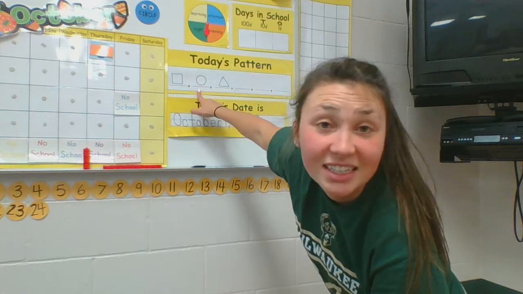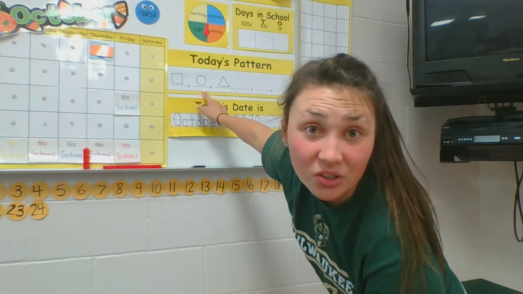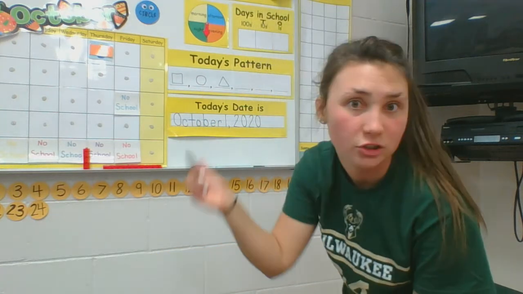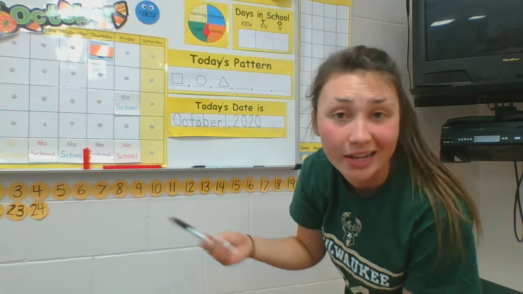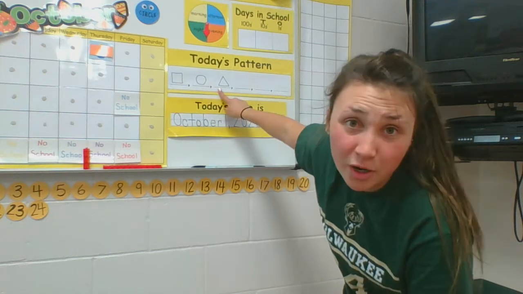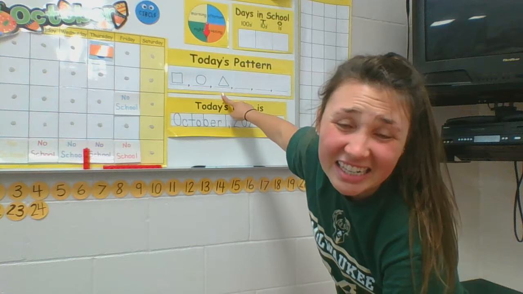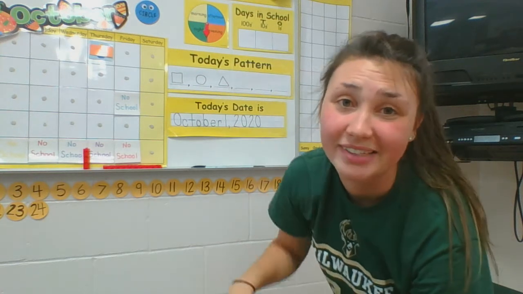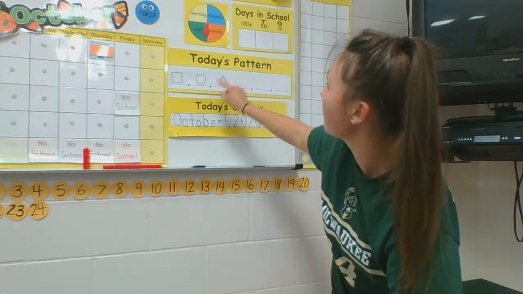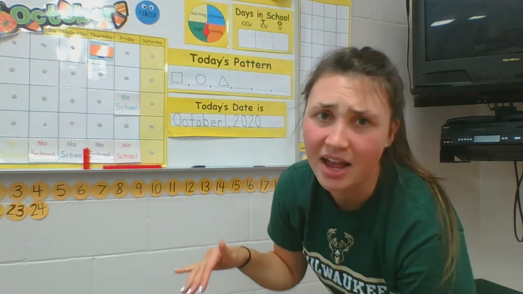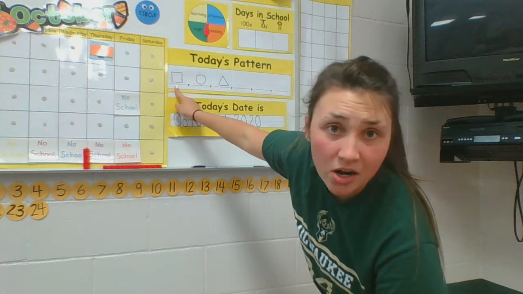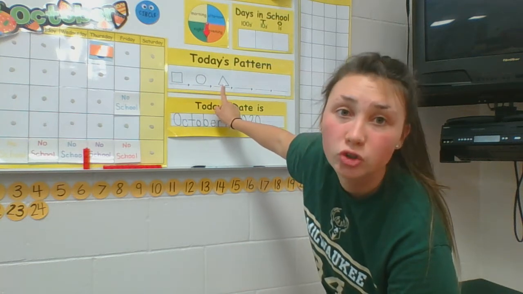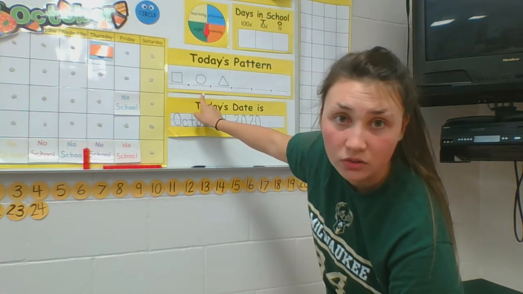Next, we have a circle, right? A circle because it is just a round circle, has no sides. Third part of our pattern is a triangle. It's a triangle. 3 sides on that one, right? 1, 2, 3. So say the pattern with me one more time. Ready? Square, circle, triangle. Square, circle, triangle.